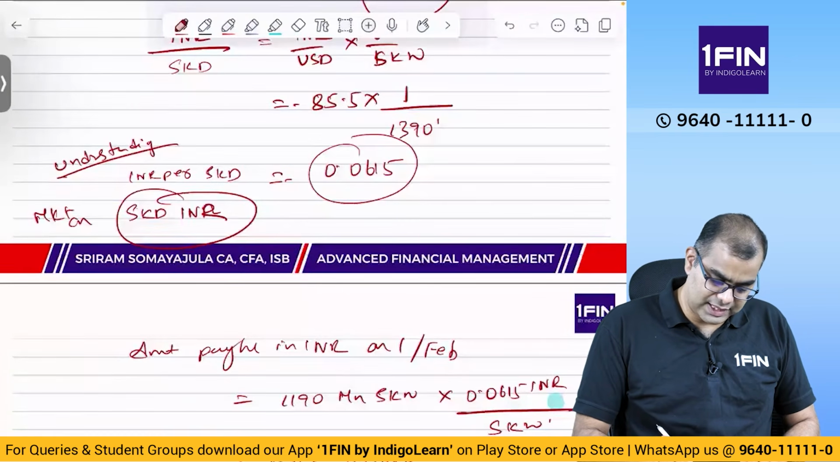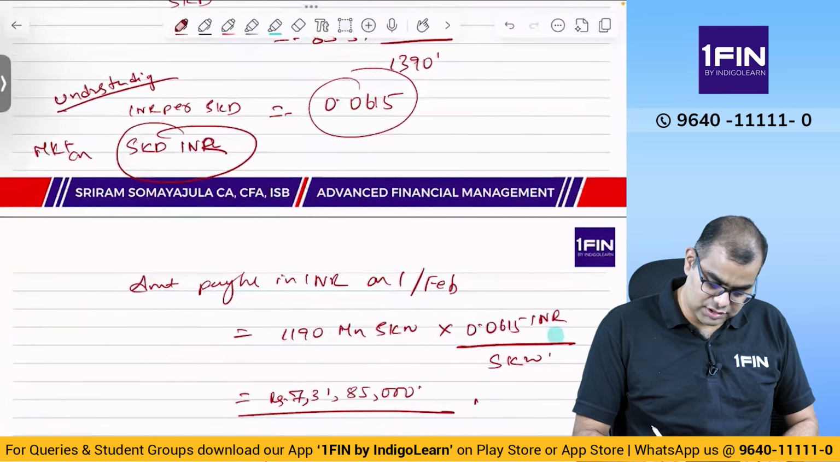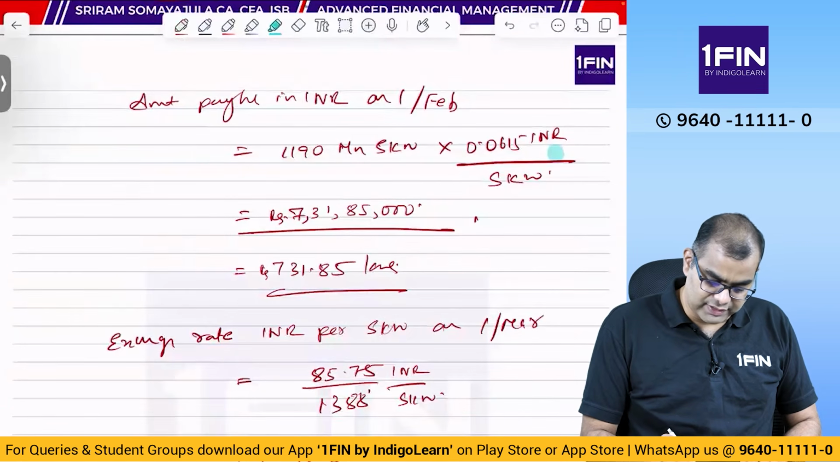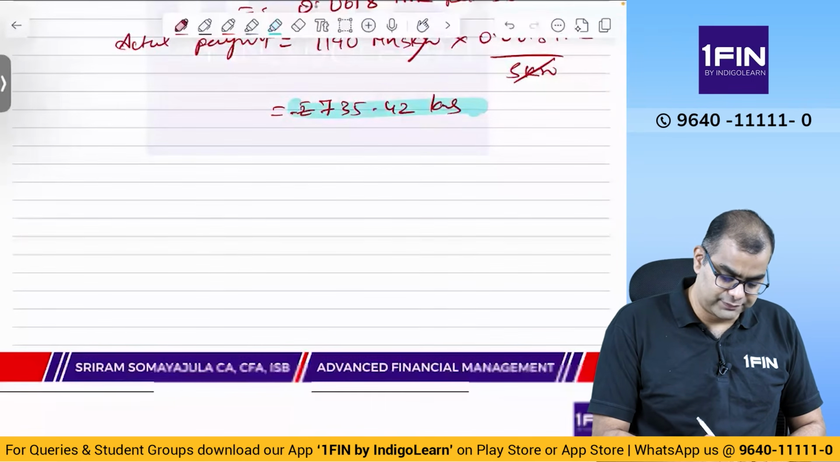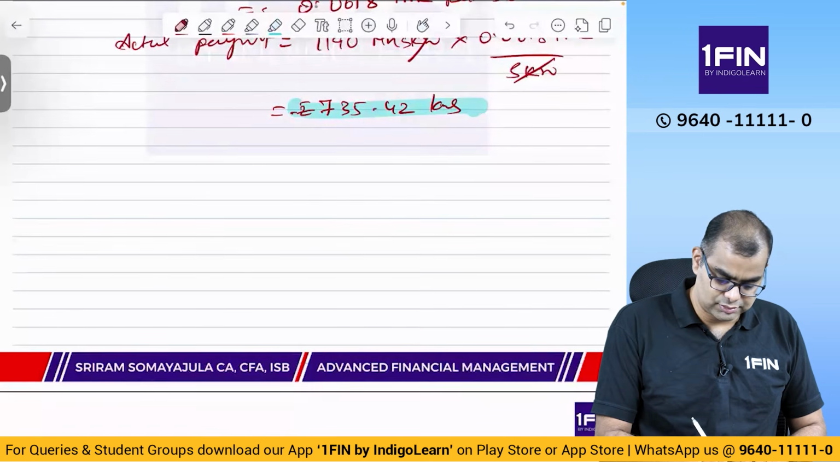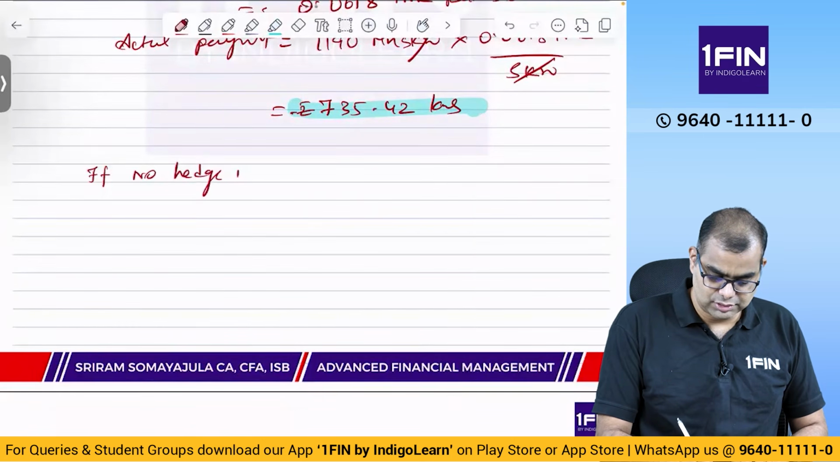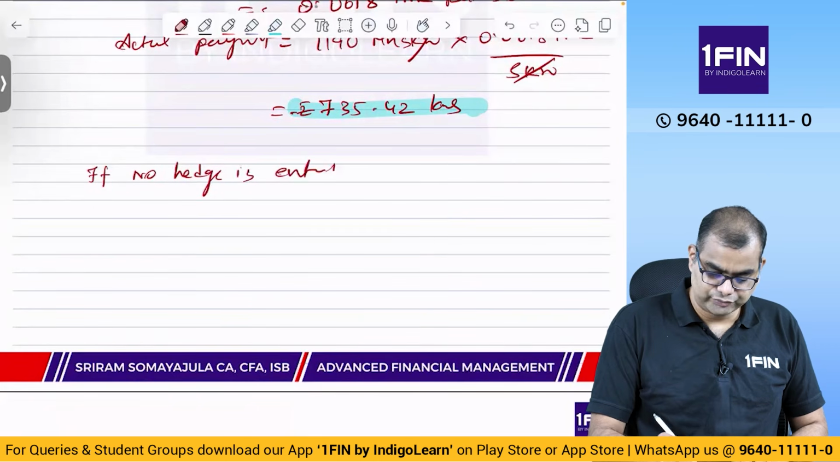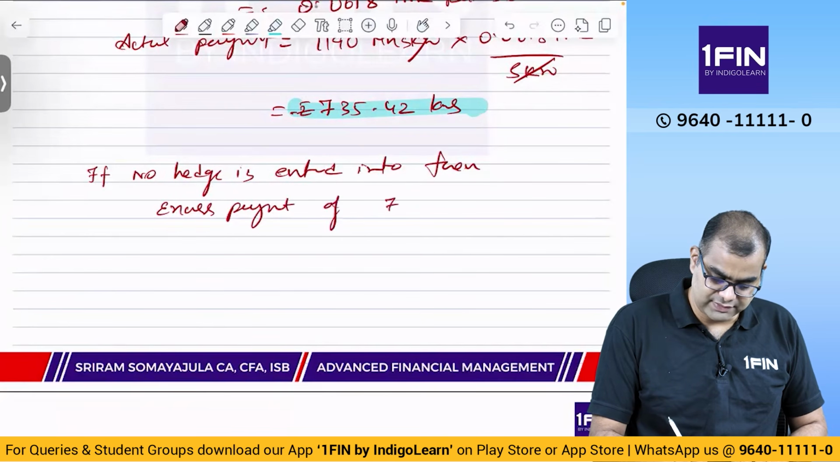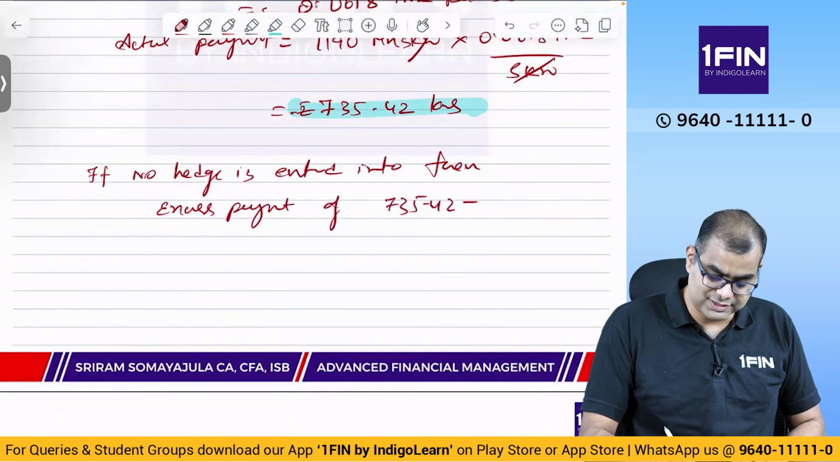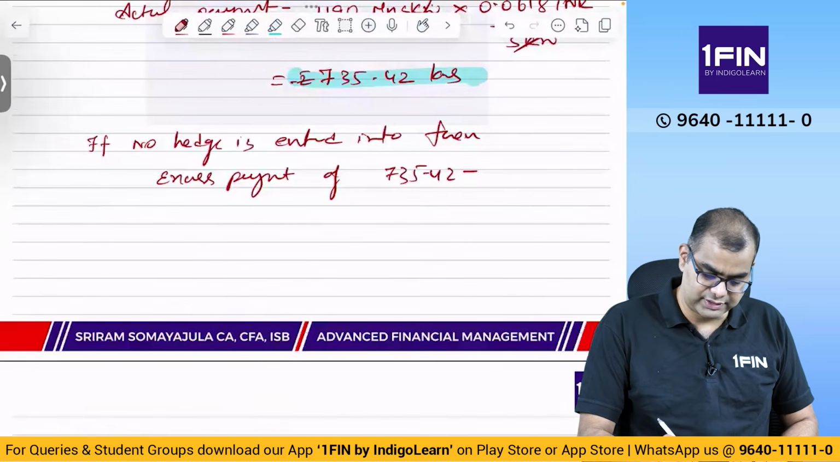So what was the original liability? The original liability was 731, whereas you ended up paying 735. So if you don't do anything, if no hedge is entered into, then there is an excess payment of 735.42 minus what was that? 731.85.